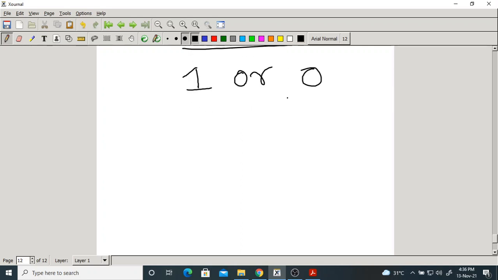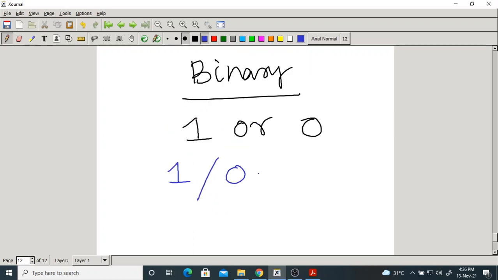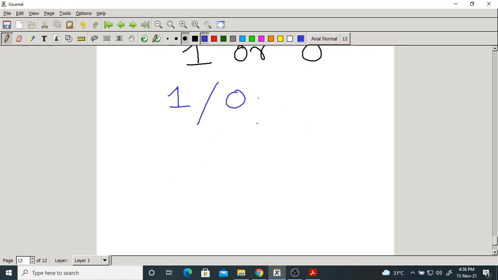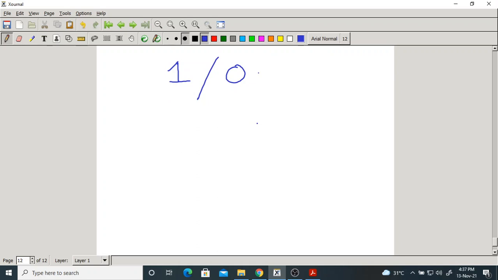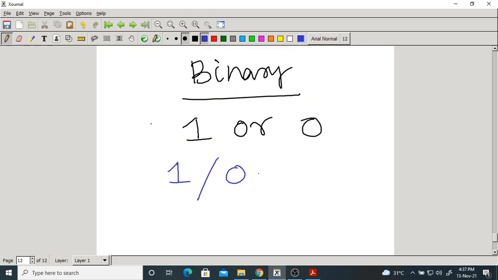With 1 and 0, how many symbols can you generate? Only 2, either 1 or 0. So binary means 1 bit.